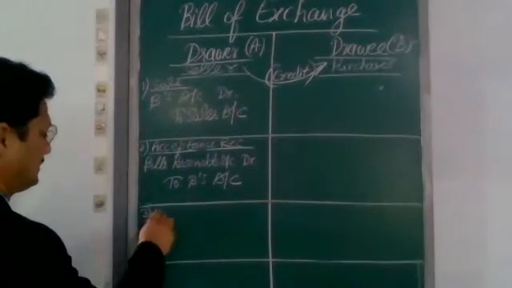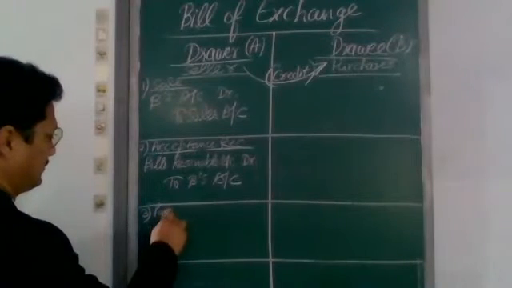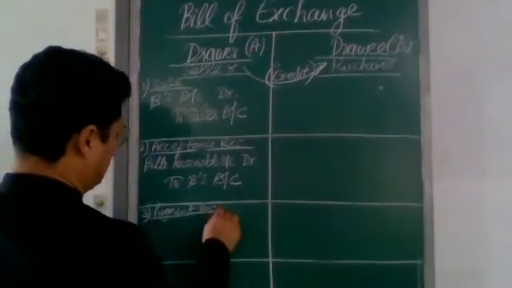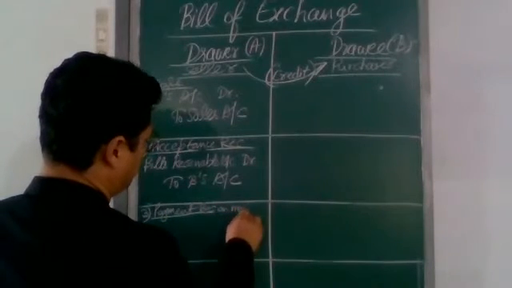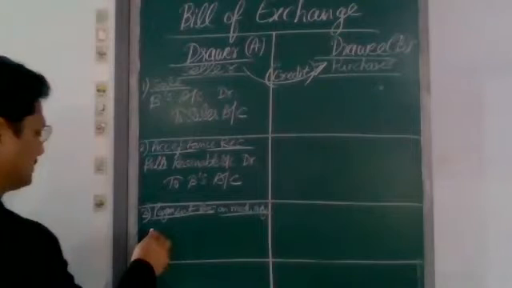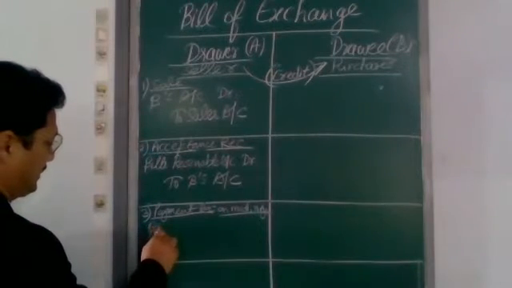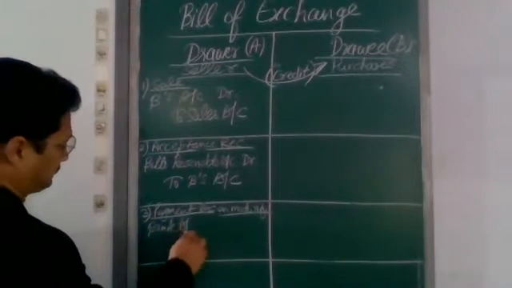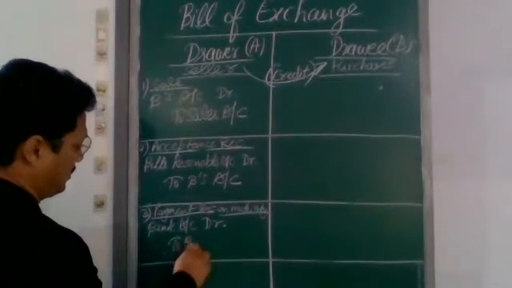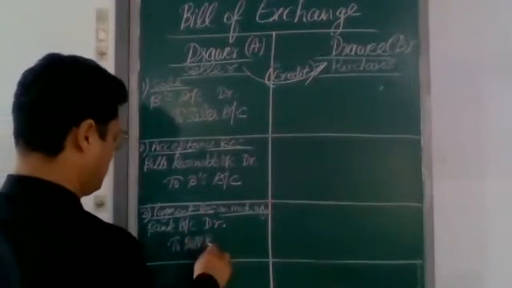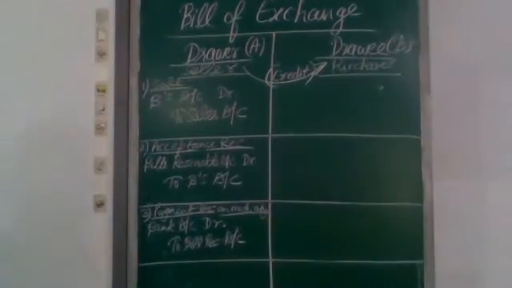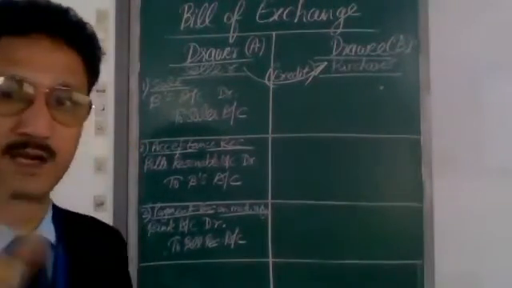Number third, payment received on maturity. Received on maturity, bank account debit to bill receivable account.